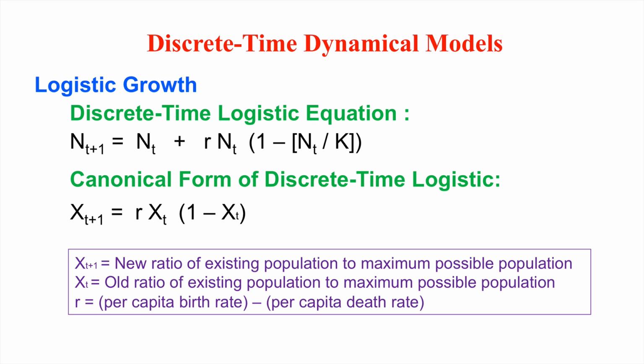So in this canonical form, we now have x(t+1), which is the new ratio of the existing population to the maximum possible population. We have r again, which is still the per capita birth rate minus the per capita death rate. And then we have x(t), which is the old ratio of existing population to maximum population. So in effect, the x terms here incorporate both K, the carrying capacity, and the respective N terms from the initial equation. Now, as I mentioned before, the dynamics yielded by this relationship depend on the value of r.